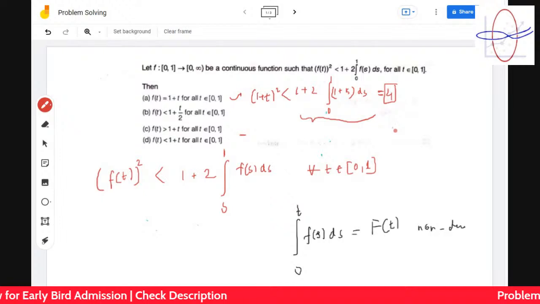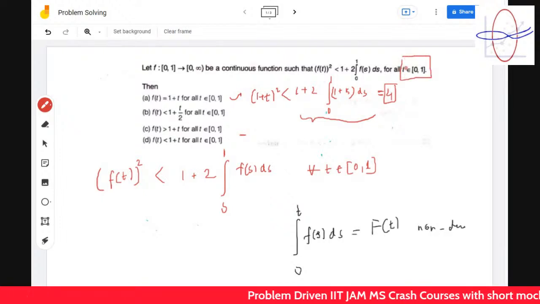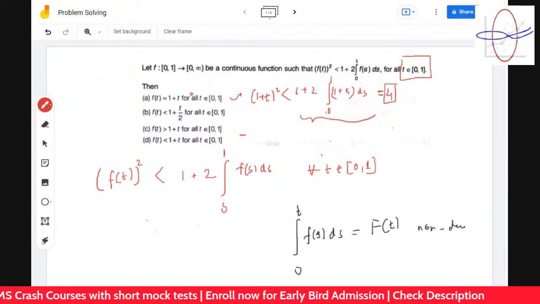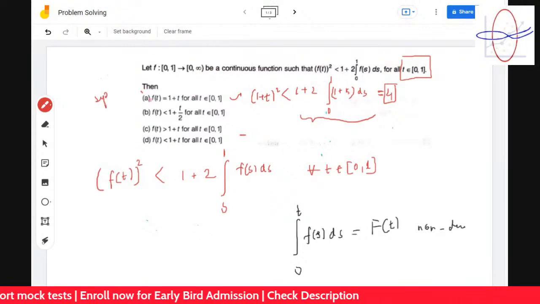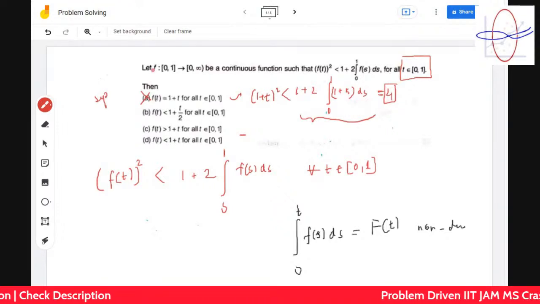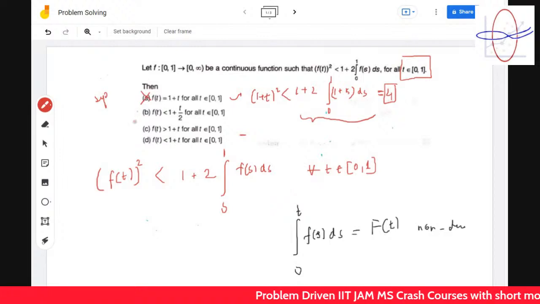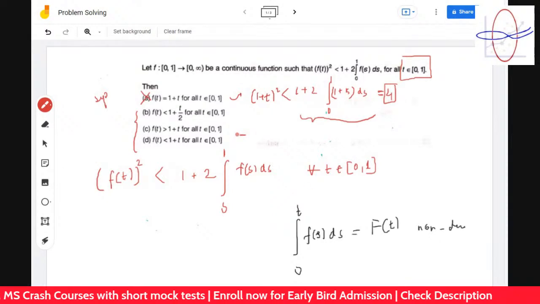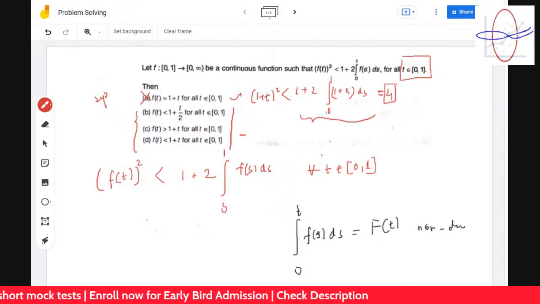Tell me, it's very easy. If t becomes 1, then this statement will be false. Why? It should be less than or equal to. If t is 1, then the LHS will turn to 4, and 4 cannot be less than 4. Superb. So this is not possible, right? Very good. So that's why we also try to see whether the problem is true or not. Now let's try to understand this. This will also give you an idea whether this problem can be truly solvable in all cases, or whether it's just asking for these options only. So options are giving you ways to think about it.